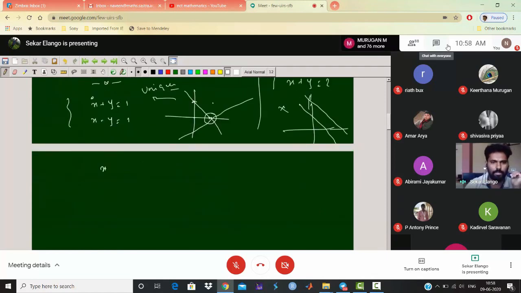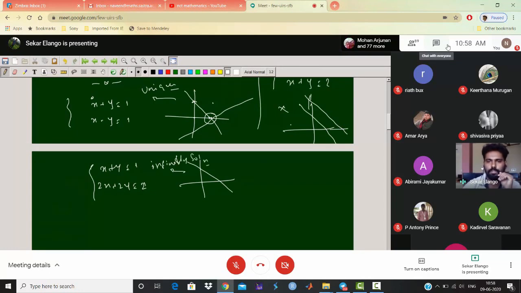x plus y equal to 1 and 2x plus 2y equal to 2. Here also you can note that x plus y equal to 1 is this line, and 2x plus 2y equal to 2 is also the same line. So here we get an infinite number of solutions. Infinite number of solutions. And the previous case was the no solution idea.